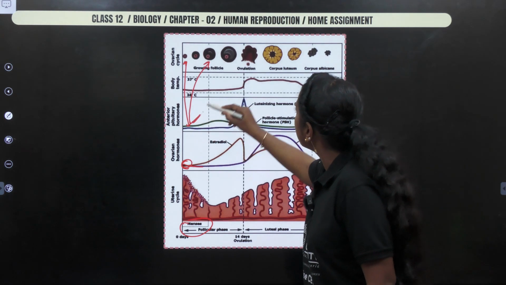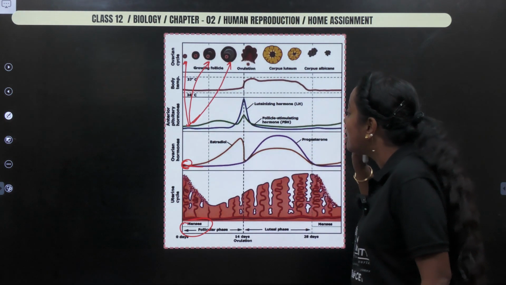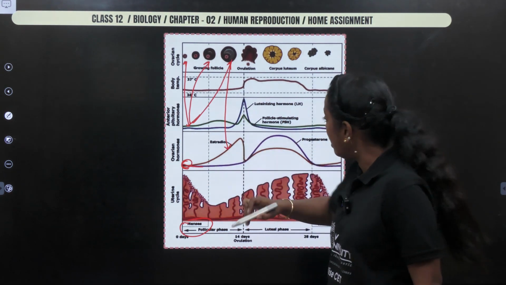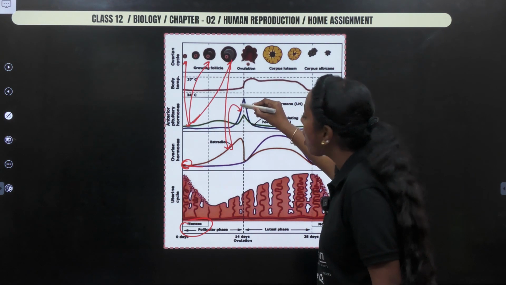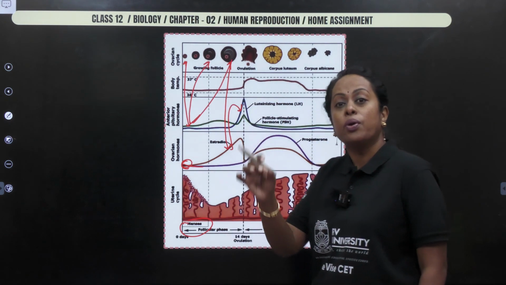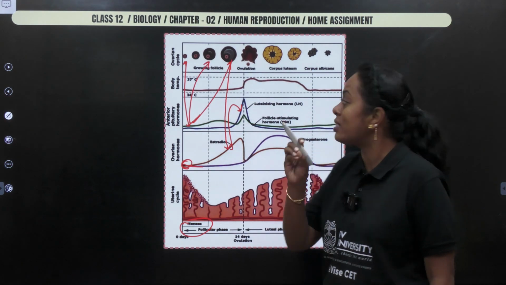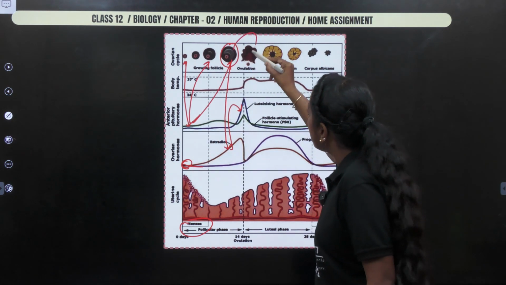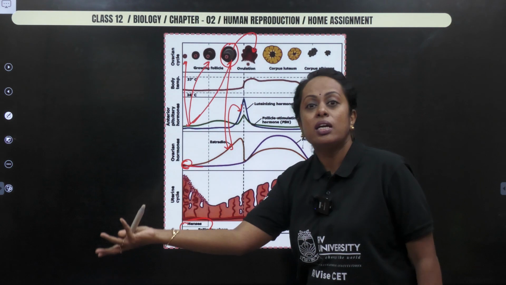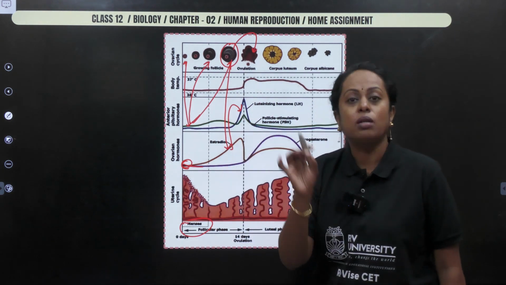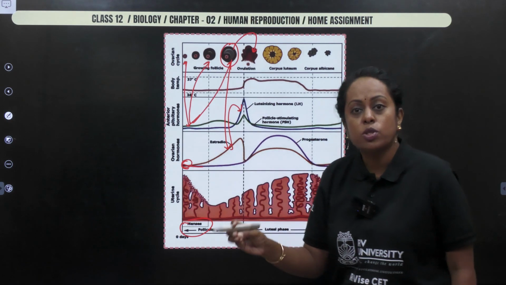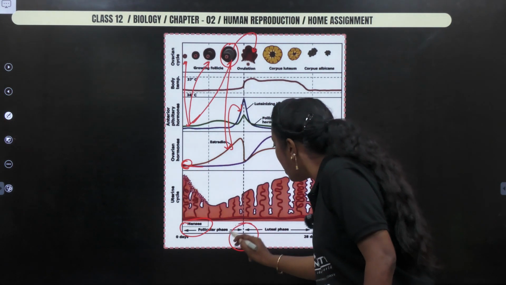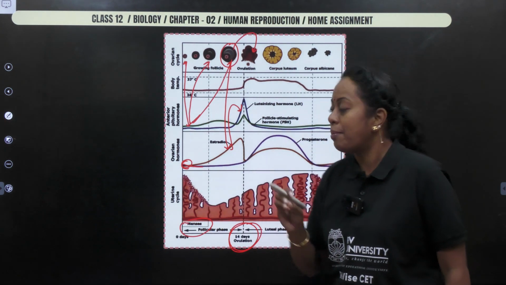Has the growth of the follicle occurred? The granulosa cells started to increase, thereby increasing which hormone? Please check, estradiol. When estradiol increased, it brought about increase of which hormone from the pituitary? LH. Due to increase in LH, which is known as LH surge, the completely grown follicle, which is known as Graafian follicle, ruptures and releases the ovum, which is taken into the oviduct by the fimbriae. The process of rupture of Graafian follicle and release of ovum is known as ovulation, which took place exactly on the 14th day of the 28-day menstrual cycle.